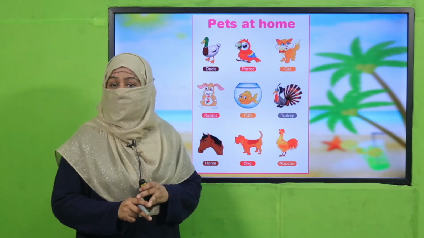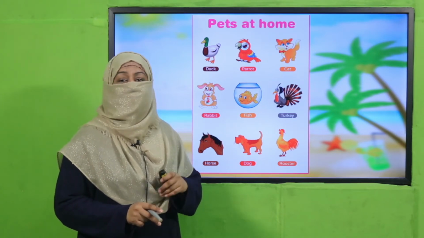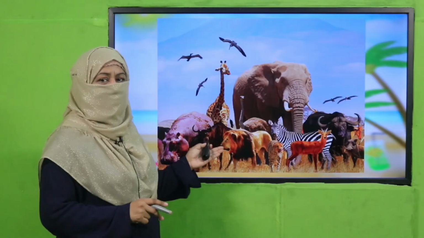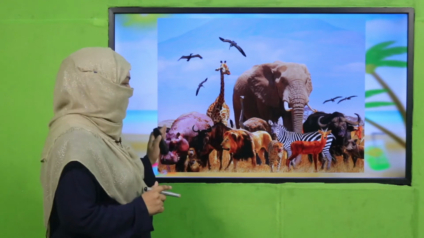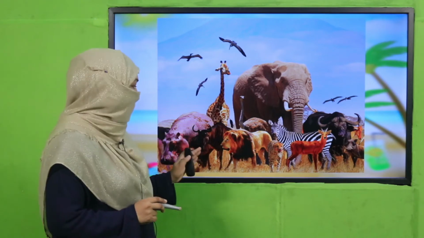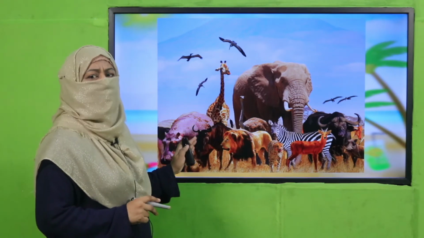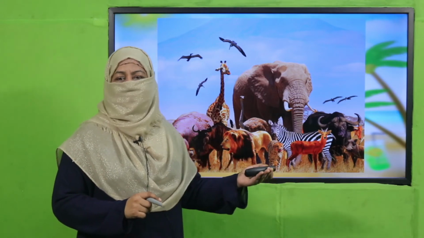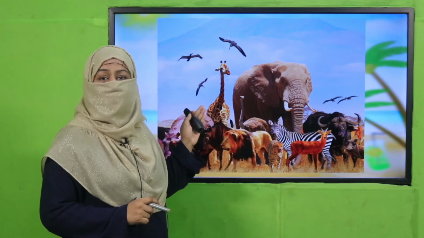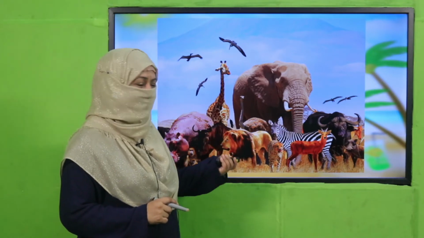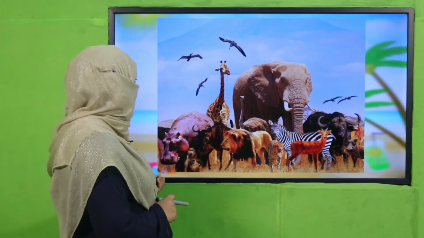But all the animals cannot be pets. The animals who live in jungle are wild animals, they are called wild animals because you cannot make them pets. If someone tries it, that becomes an exceptional case, but most of the time the animals which we find in jungle cannot be made a pet animal, right?